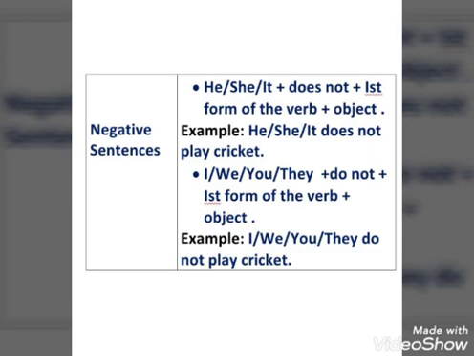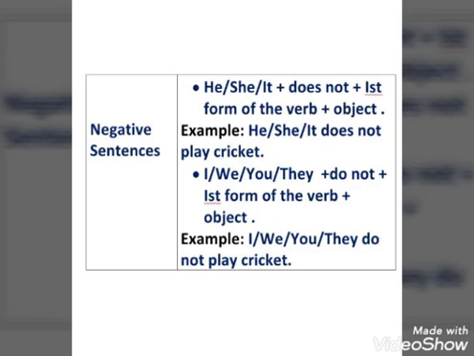Students, here with a singular subject we will not use s or es with the first form. So does not, then first form, then object. You can see the example: he does not play cricket, she does not play cricket, and it does not play cricket. With it or any other singular subject, we will use does not.